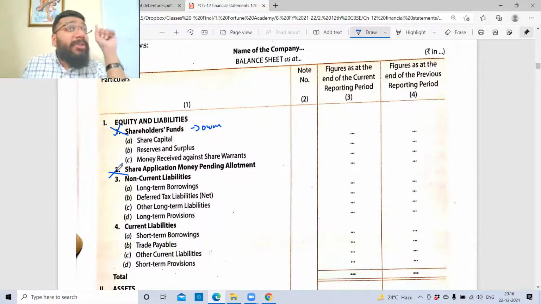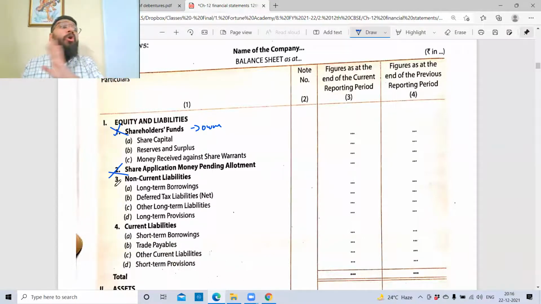Non-current. If the debenture has to be redeemed within 12 months of the balance sheet date, then it is a current liability. If nothing is mentioned in the question, we always assume it is long-term borrowing, so it goes to non-current liabilities, under long-term borrowing, because debenture is borrowing, debt.